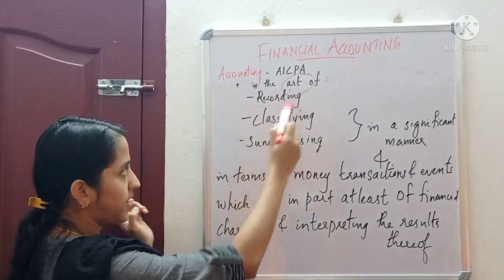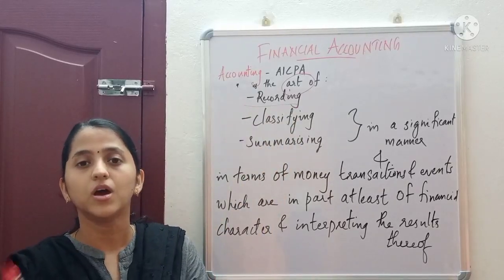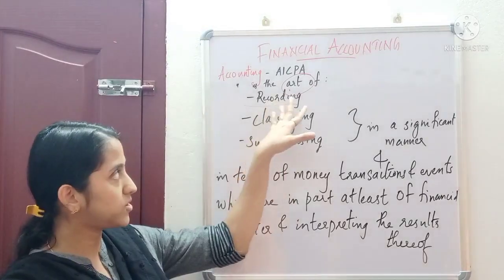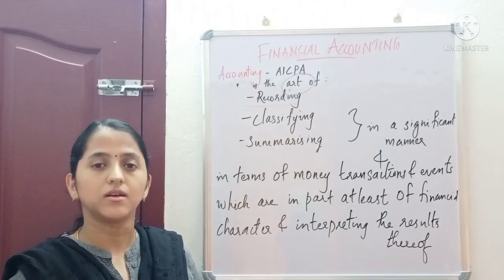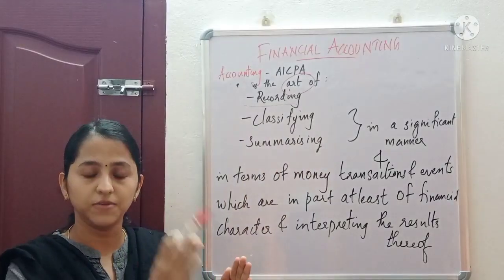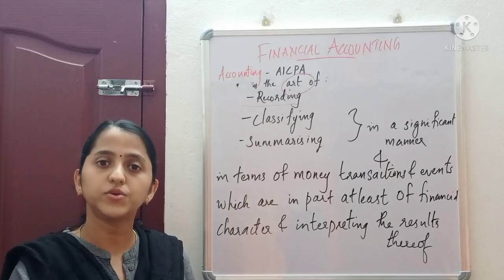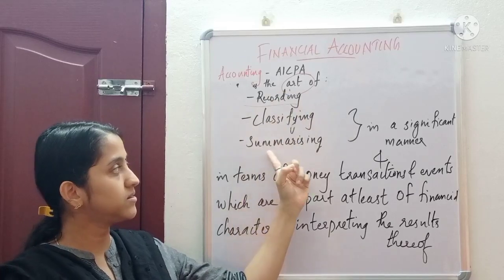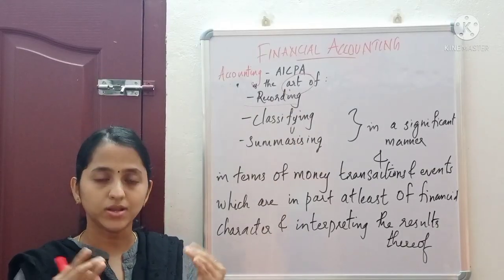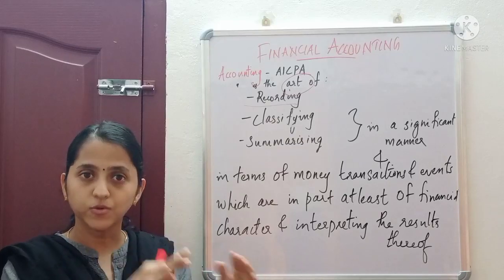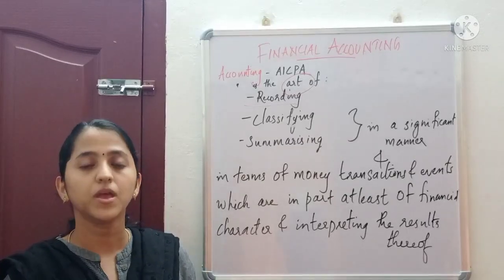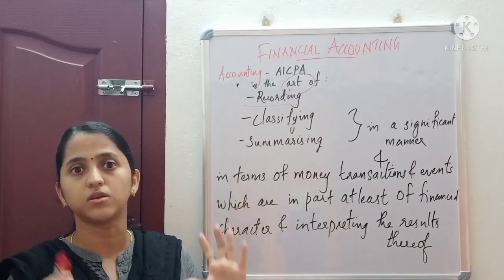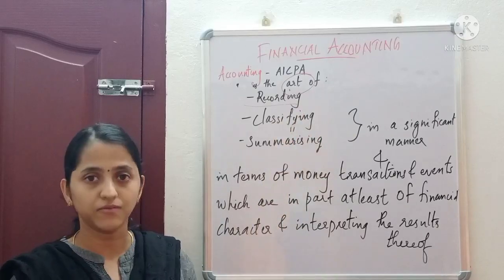Recording, what is recording? Recording means keeping accounts or keeping up-to-date records or data. Then classifying. Classifying means sorting into different sections or different categories. And then summarizing. Summarizing means once we have recorded and classified the data, we have to summarize it, that is, make a conclusion or a summary of the data we have recorded.